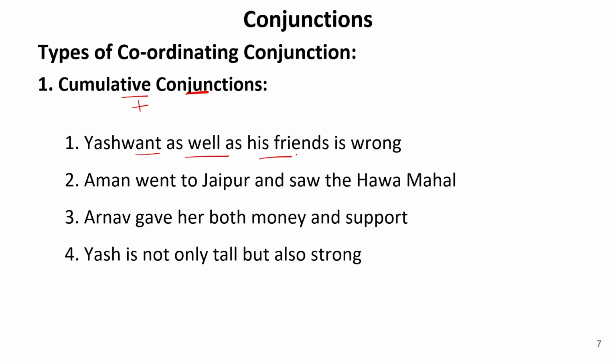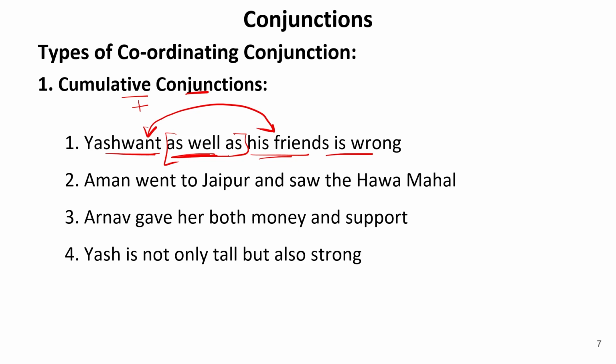Yashwant as well as his friends is wrong. Now in this sentence we can see that we have a person, Yashwant, and on the other side his friends. So there are various people. Now what this as well as is doing is making these two persons together; this conjunction is collecting or gathering all the persons. For example, Yash and his friends are being collected or joined with the help of this as well as conjunction.